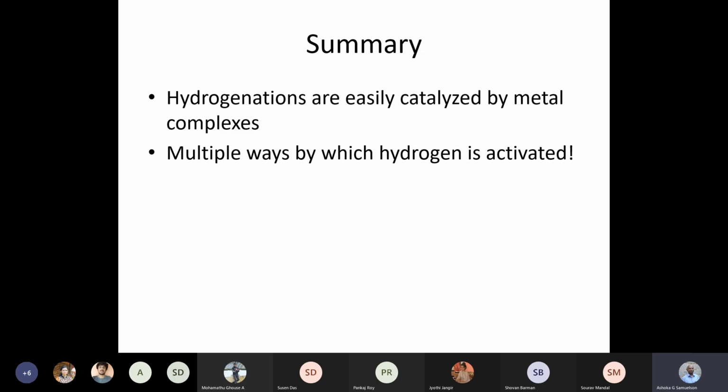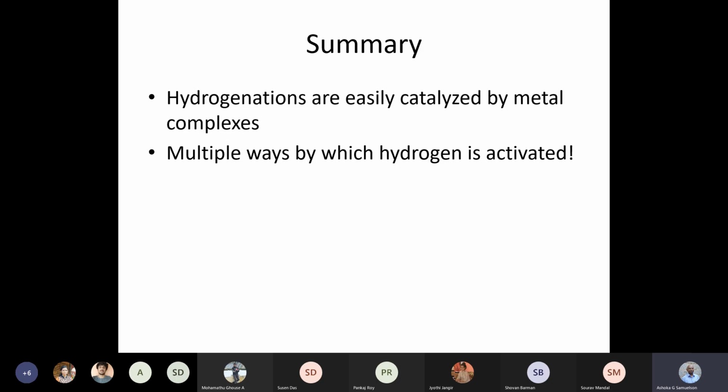of going through a sigma bond metathesis, so that the reaction doesn't have to go through an oxidation state change at all. Both lutetium and ruthenium examples that I showed you do not have an oxidation state change if you undergo sigma bond metathesis. So technically you do not even need a transition metal in order to carry out these hydrogenation reactions. Main group elements can also do it by sigma bond metathesis.